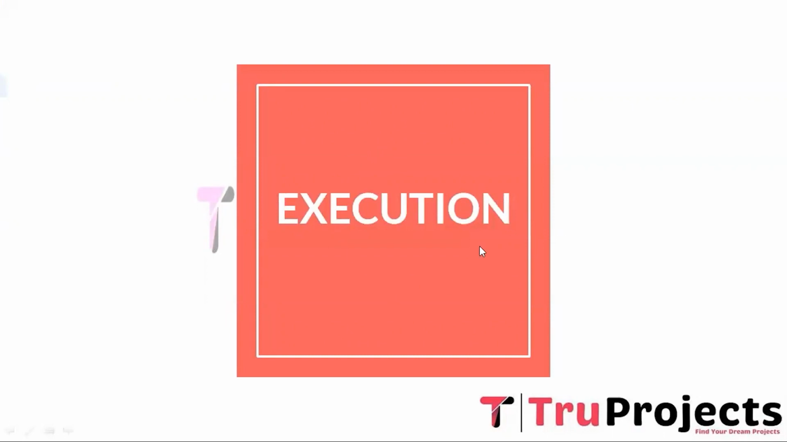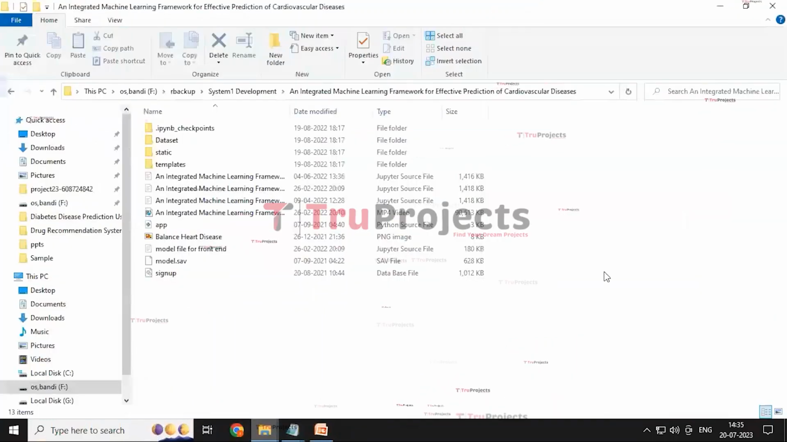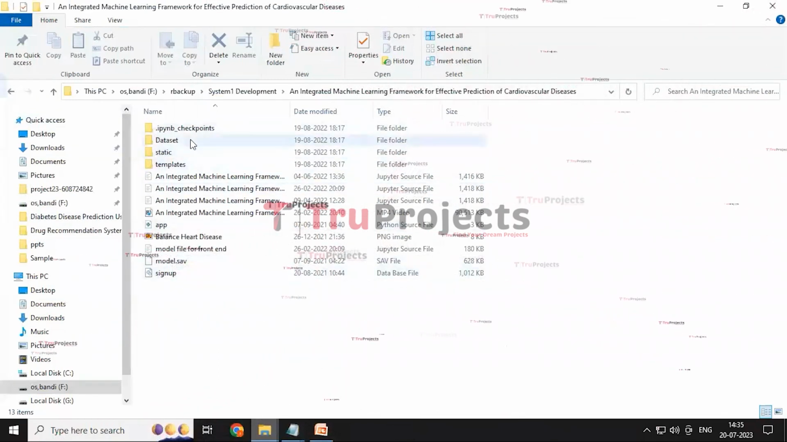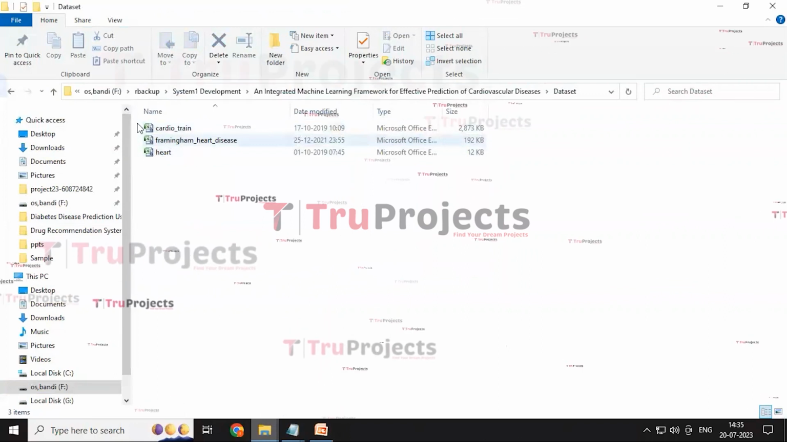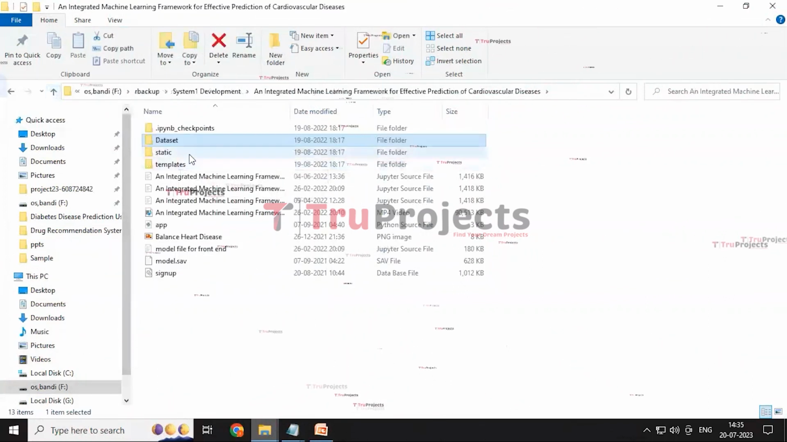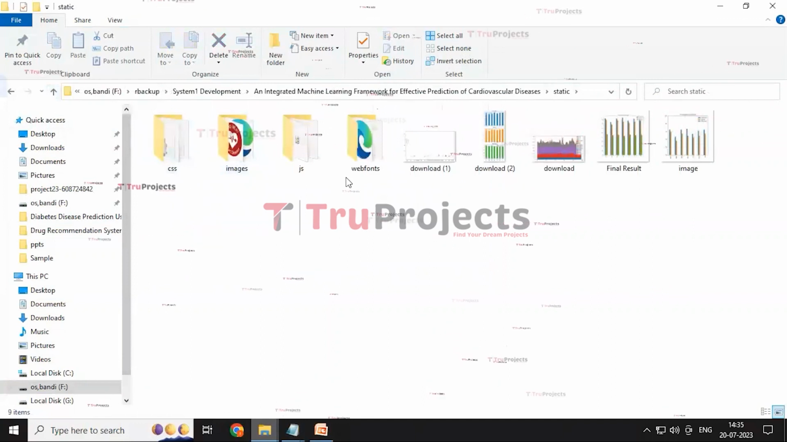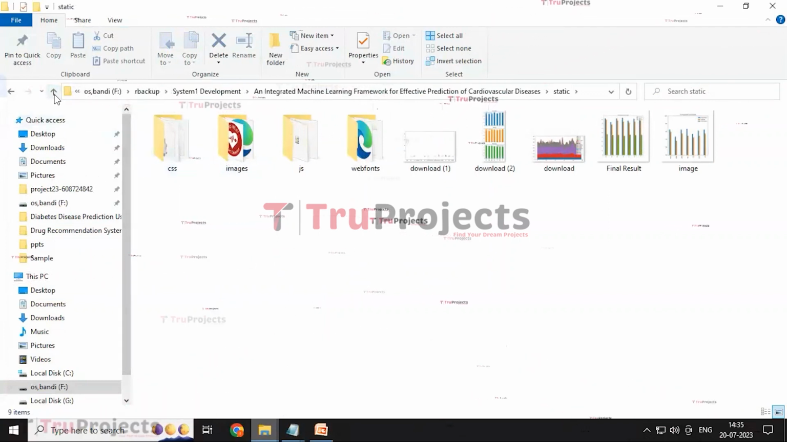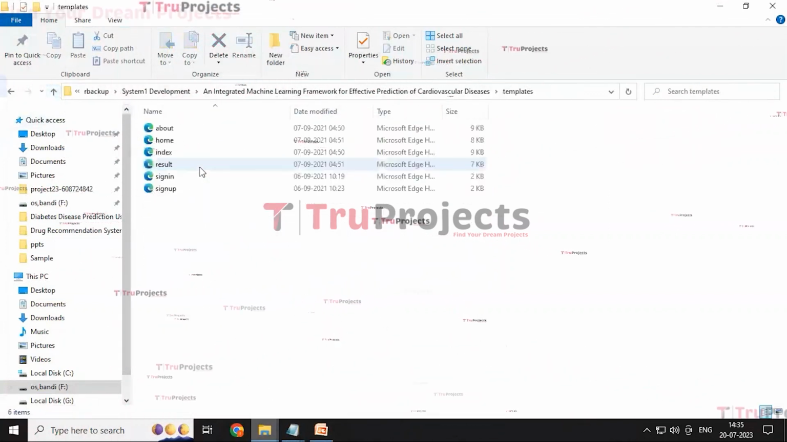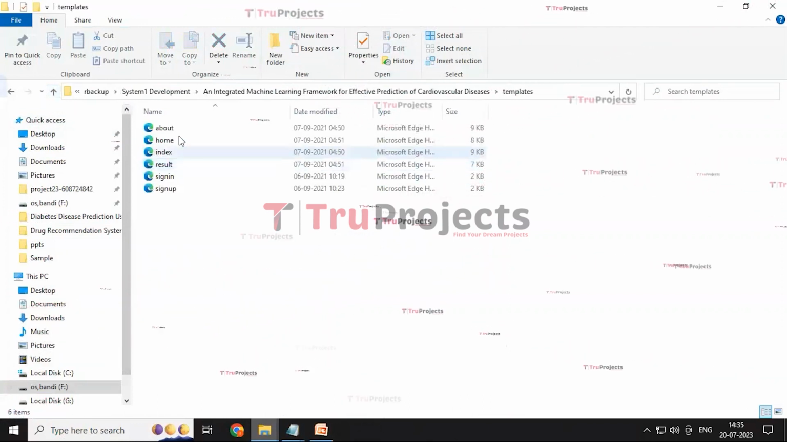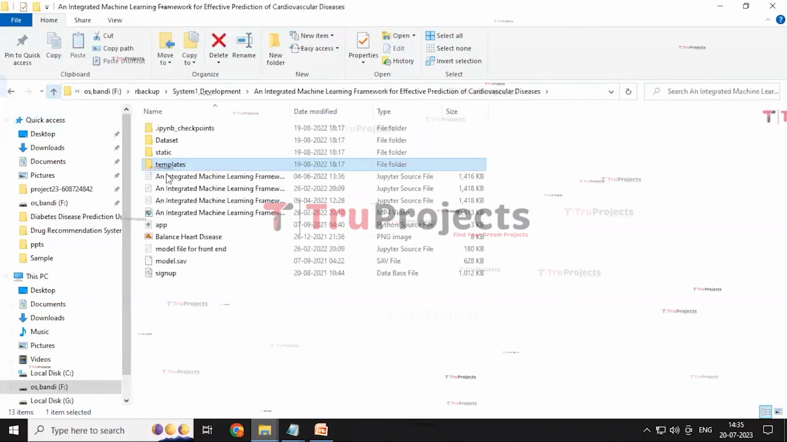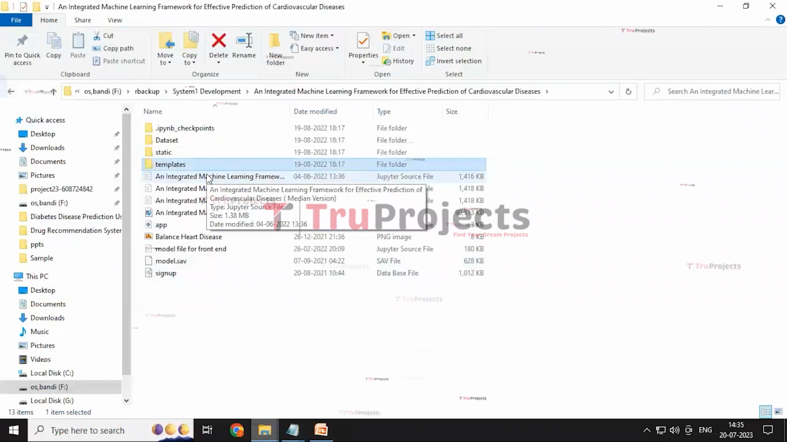To execute the project, first we need to open the code folder. This is the code folder containing the different files within it. The dataset folder contains the dataset that we use for this project, and the static folder contains different folders like CSS, JavaScript, Bootstrap and images. And the template folder contains the HTML documents like about, home, index, result, sign in and sign up pages. And this is a Jupyter source file.